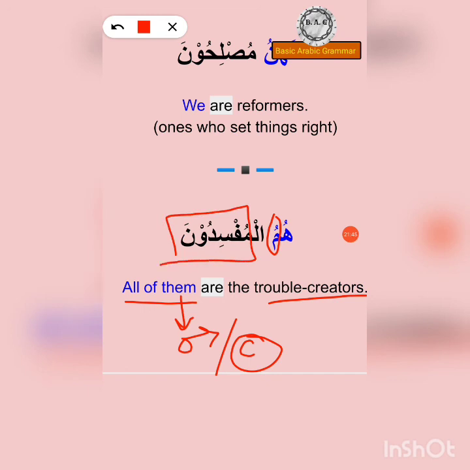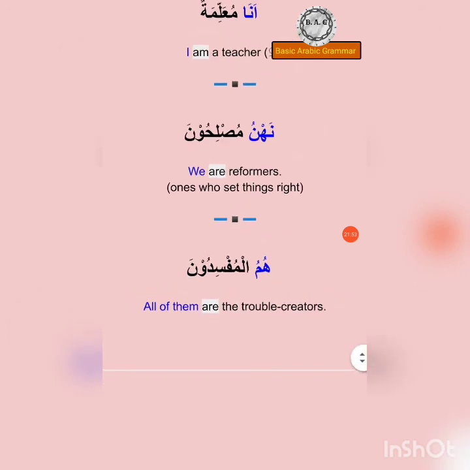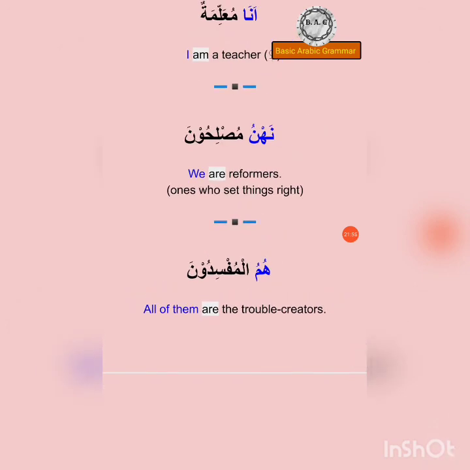Remove this una and it becomes mufsidun. Once again, this is something that we have already done. Now, just notice how I translated humul mufsiduna as the trouble creators. And here there is no al, therefore no the. Nahnu muslihuna humul mufsiduna.